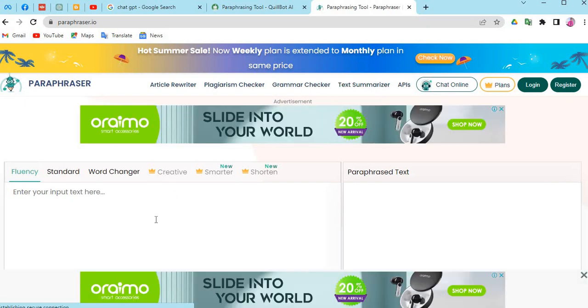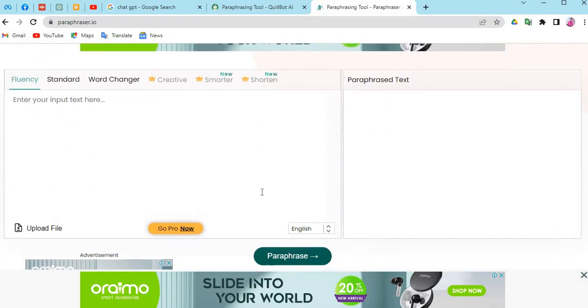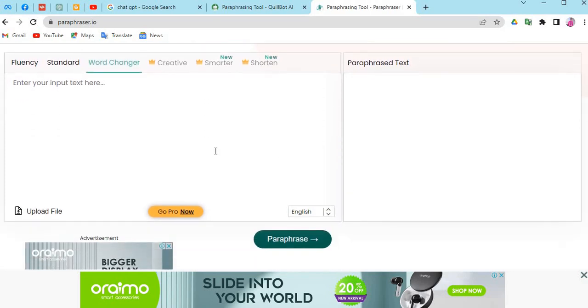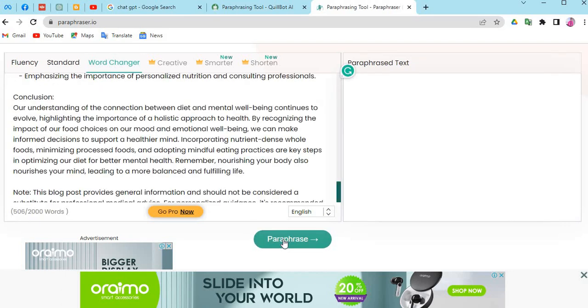I so much love this paraphraser because it helps to change your words automatically. It's capable of changing every word depending on how you set everything. And if you want it to be creative or smarter or to shorten your text, you can easily come here and utilize it. But this is what we're going to be using. We don't want standard, we don't want fancy, we want word changer. And that is what we're going to be doing right now. So once we click on that, we're going to enter all our text here and click on paraphrase.